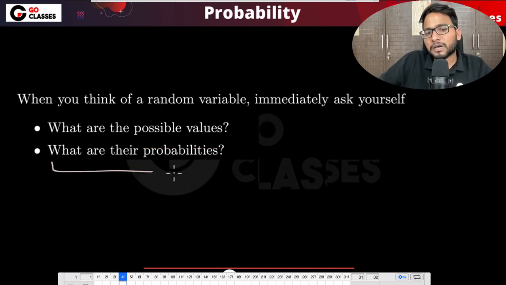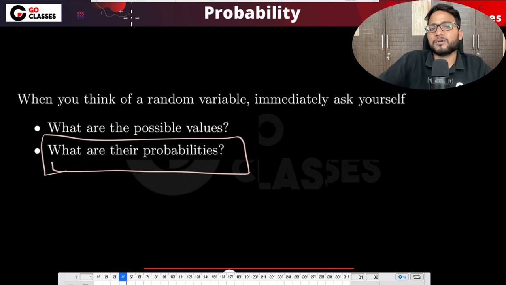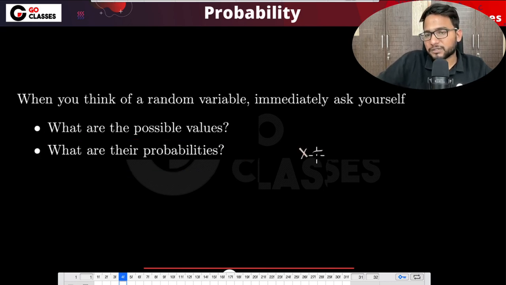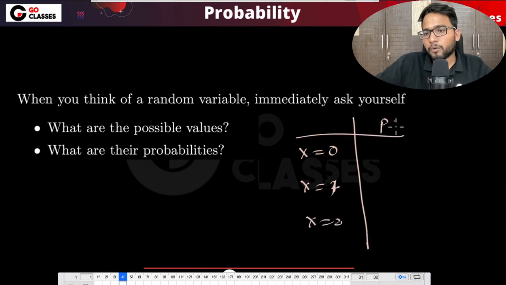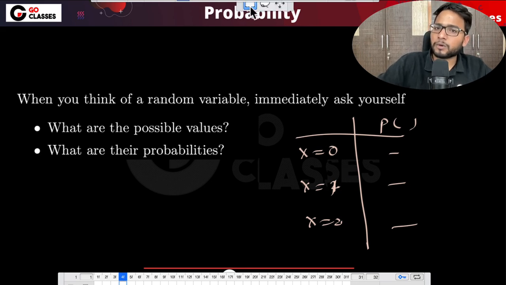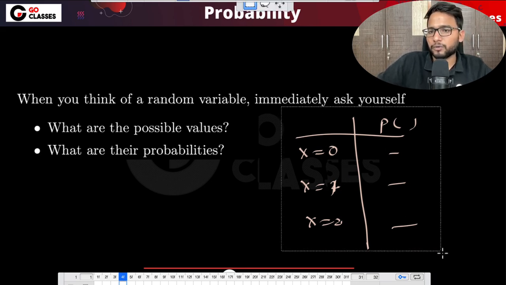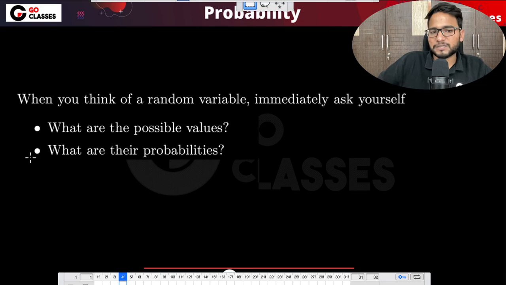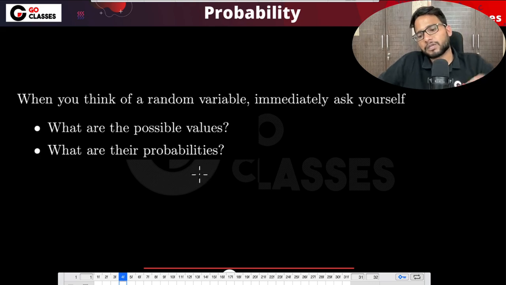Also ask what the corresponding probabilities are for those possible values. Let's suppose x can take value 0, x can take value 1, x can take value 2. Then also ask yourself what the probabilities are for those particular values. So these two questions you should always be asking whenever a random variable is given to you. This basically defines everything about the random variable: what are the possible values, and what are the probabilities of those values.